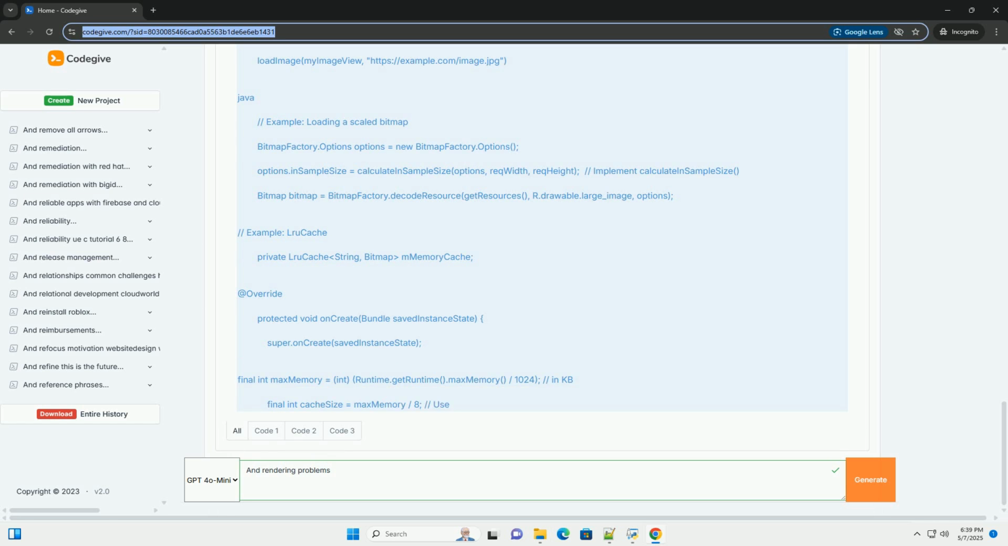Inefficient bitmap handling: loading large bitmaps without proper scaling or caching can lead to memory issues and slow drawing. Excessive object allocation: creating too many temporary objects during rendering can trigger garbage collection pauses, leading to jank. Custom views with poorly optimized onDraw: custom views that perform inefficient drawing operations can significantly impact performance.